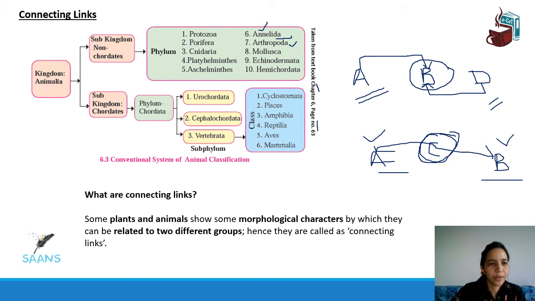In the animal kingdom there are so many phyla, meaning different classes of animals, but there is a link between each and every one. We are going to study something that is a link between an annelida and an arthropoda. Similarly, you're going to see a link between the reptiles and the mammals, and so on and so forth. If you later wonder where the words annelida and arthropoda came from, you can go to page 63 and read more about it. You don't need to go on the internet. We'll stick to our syllabus and the contents that are in our textbook.